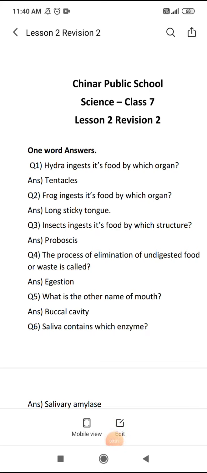Now, hello students. Now, lesson number 2 in the form of objective. I am revising the whole chapter. Though we have done track your progress and the exercises, so again in a small form, these questions are there.